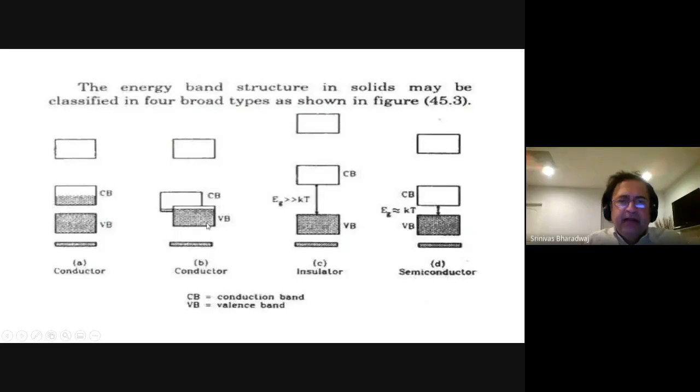Here the valence band is mostly filled, and the conduction band has some loose electrons. Now the insulator: the valence band is filled and the conduction band is empty. And then in a semiconductor, there is some amount of flow between the two.